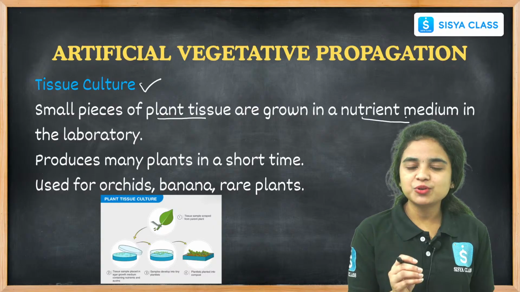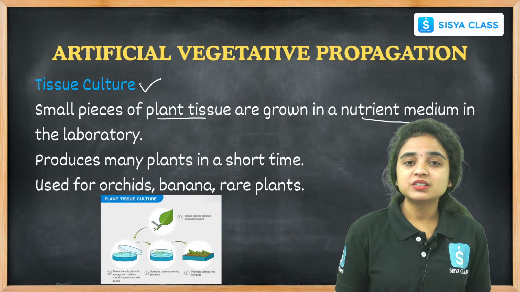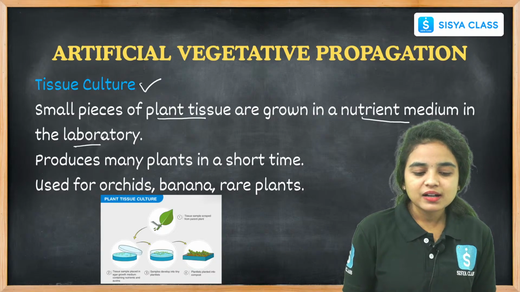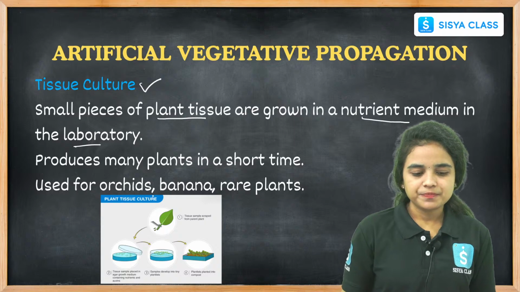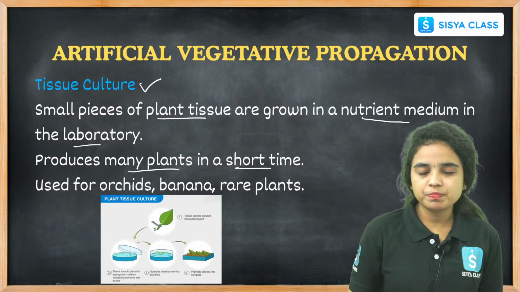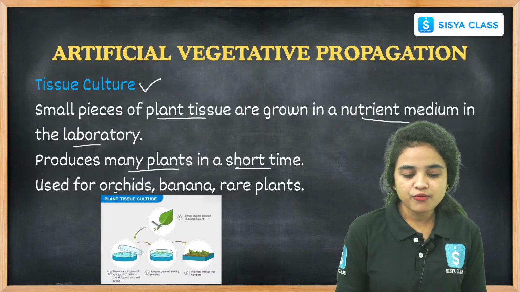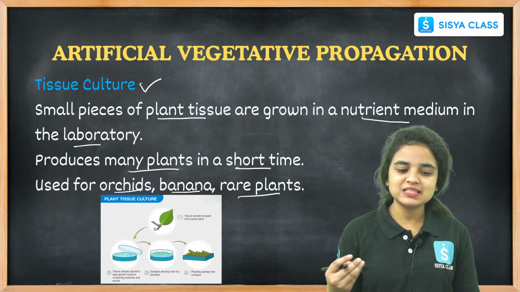Why do we have to grow it in a nutrient medium? We have to nourish the cells for further development, right? And this happens under the guidance of humans, in the laboratory. These cells will develop into many plants in a short period of time. Examples like orchids, banana, and rare plants are cultivated by using tissue culture.